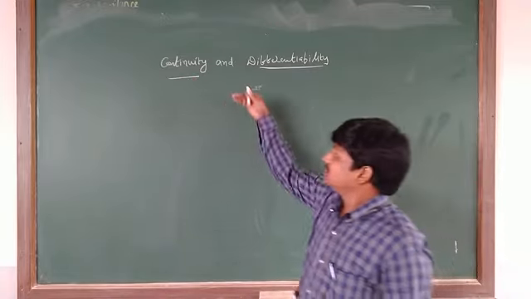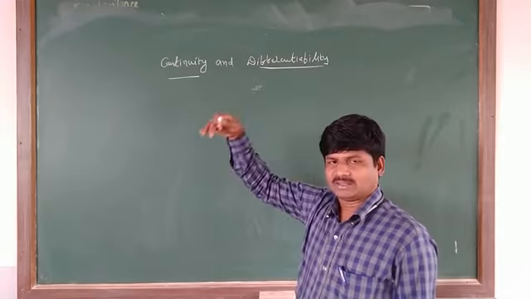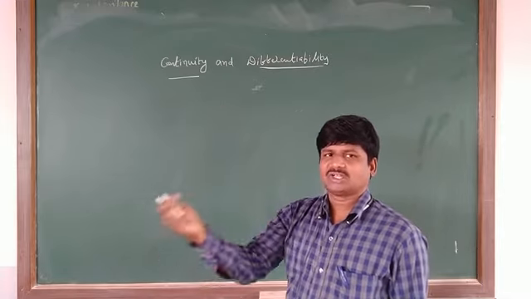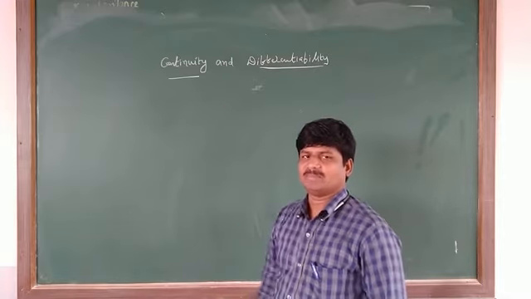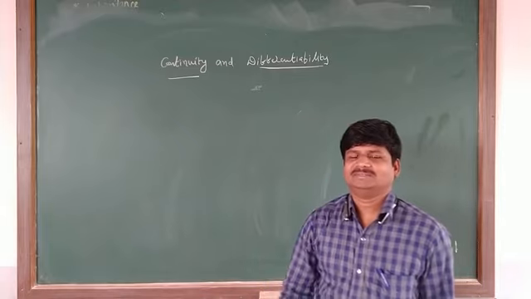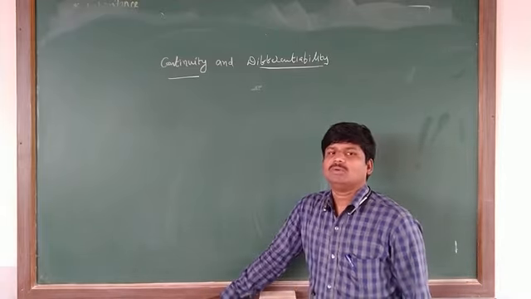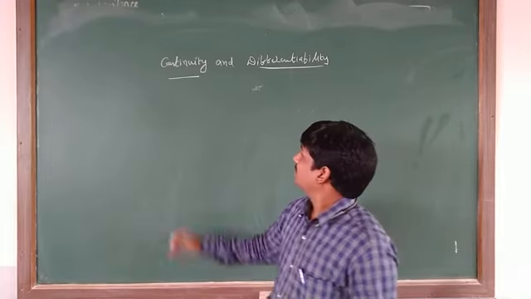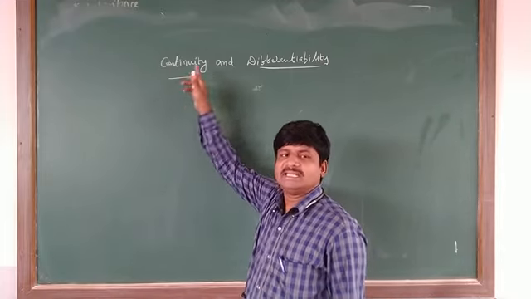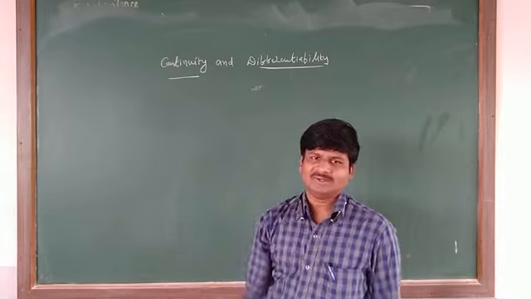So this chapter is the extension of our first year chapter, limits and derivatives. We already learned about limits, right? Continuity depends upon limits only.